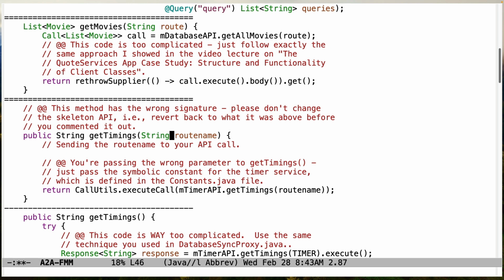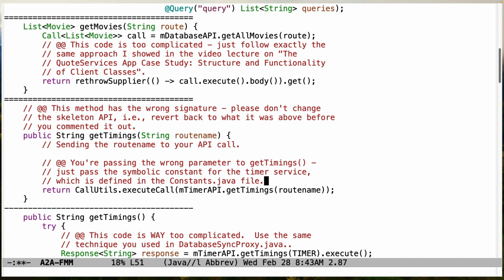Down here's the get timings issue again. Make sure that you don't make changes to the skeleton, but instead it should look like something along these lines. There should not be a parameter here. And down here, you should use the appropriate constant that designates the timer service that's in the constants.java file. The reason for this, of course, is because there's only one timer microservice.